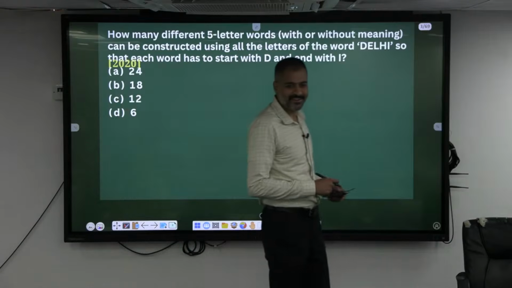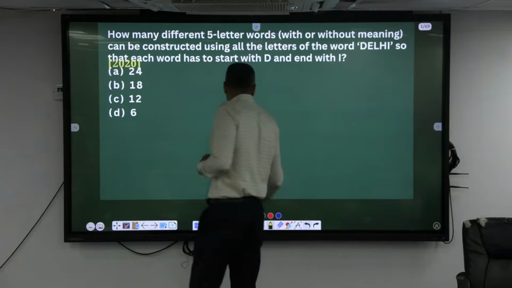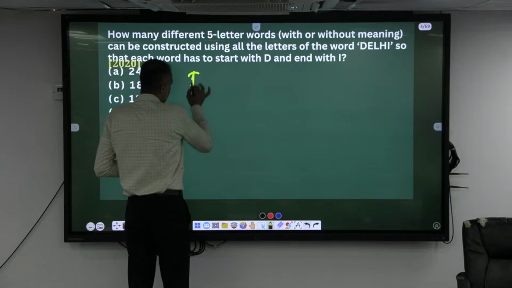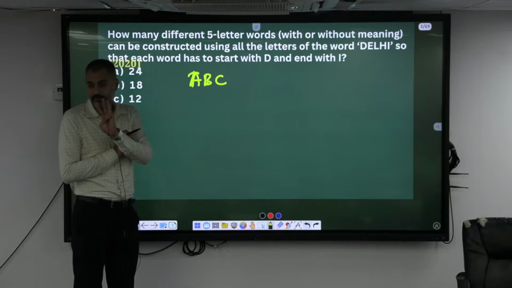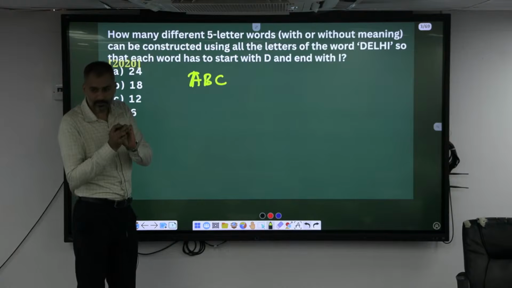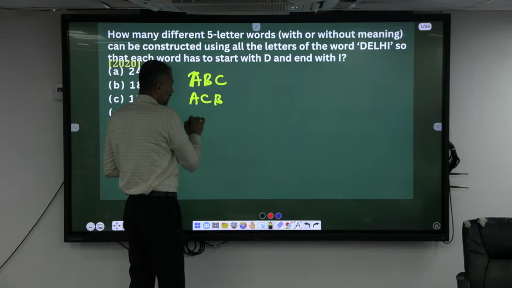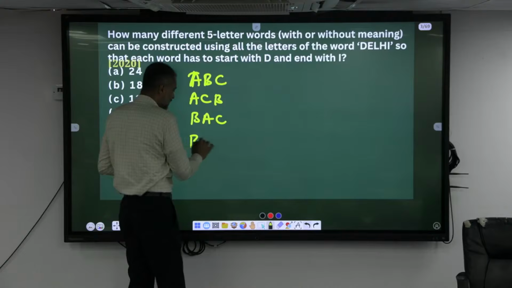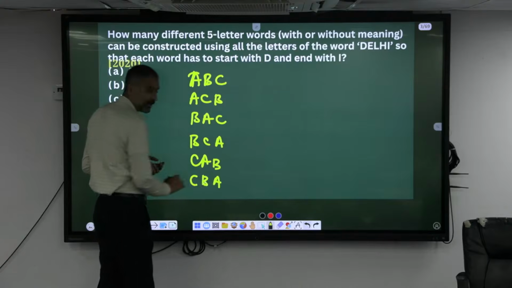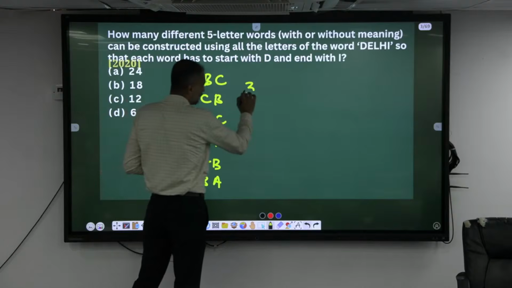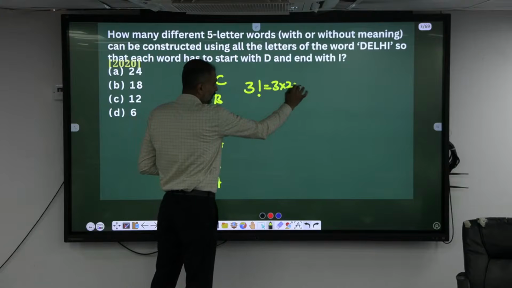6 ways. Okay, look here now. If I ask you to arrange A, B, C in a different form, all three characters have to be arranged in a different form. Arranging means we have to select them first, afterwards we have to arrange them. ABC, ACB, BAC, BCA, CAB, as well as CBA. Any other way? No. If there are three characters, then definitely you can put 3 factorial. What is 3 factorial? 3 into 2 into 1, which is 6 ways.